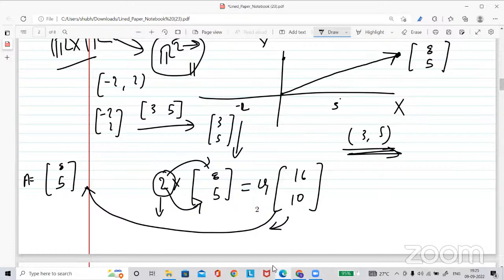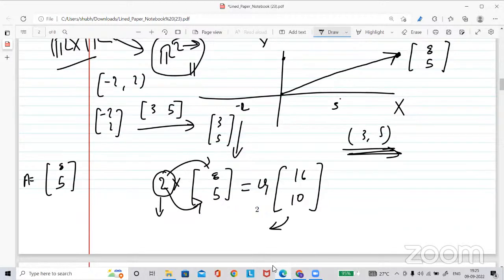I just multiplied by 2 here. So V1 is 2 times the scalar multiple of A. What do you mean by scalar multiple? A scalar is actually a real number. You are multiplying a vector with a real number.